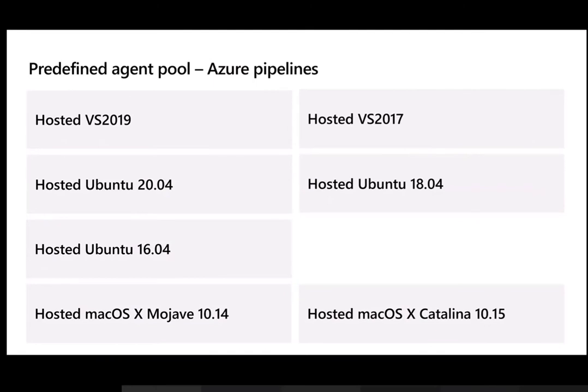These are some of the versions available to you from Microsoft. Wherever you see VS, that means we already have Visual Studio 2019 available, so you can run your code base on top of that. Similar is for 2017. If you are coming from open source, we have Ubuntu available. Similarly, if you are running on Mac, then these particular macOS versions are available to you. Make sure you utilize them depending upon the code or the framework you are using.